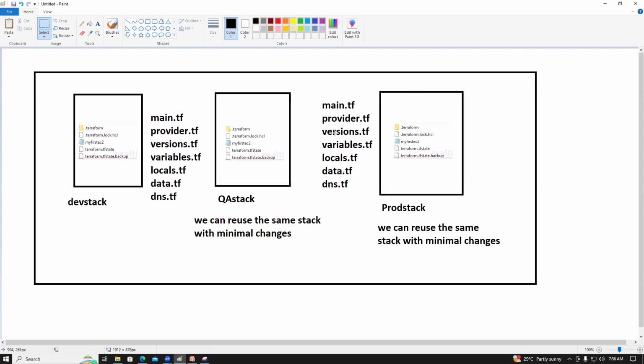Main.tf, providers, versions. What is the provider? Provider is AWS. Versions are the Terraform and AWS versions. Which version did we use, guys? Terraform 1.75. So what is the provider version of Terraform AWS? The AWS provider version is on the Terraform registry, registry.terraform.io. Right, guys?